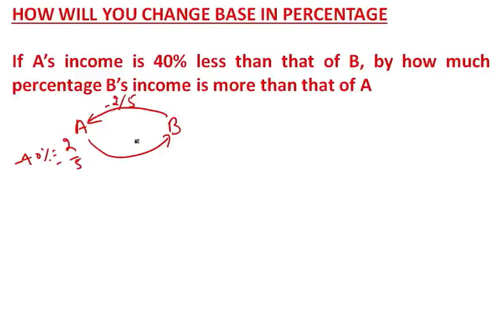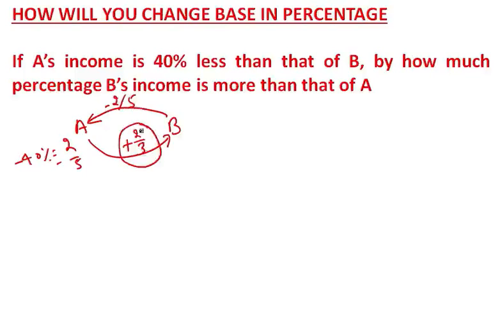So here the base will get changed. Since it is talking about by how much percent it is more, this minus will become plus. I have told you the upper number should not change, it should remain as it is. Now here is a minus sign, so you just do 5 minus 2, you will get 3.